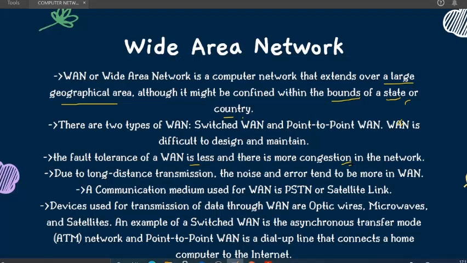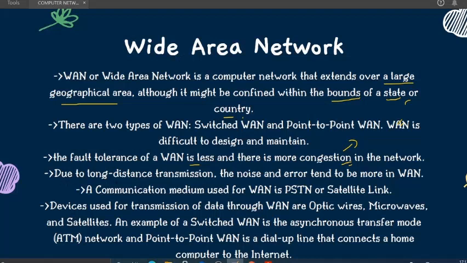Okay, why? Because more people are there. Just like that, congestion simply means a jam in the network. So in WAN there is more likely to have congestion in the network. Okay, and fault toleration, like if there is any fault or issue in WAN, we are going to face very much difficulty to detect that.